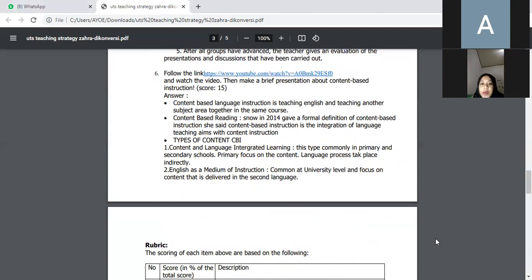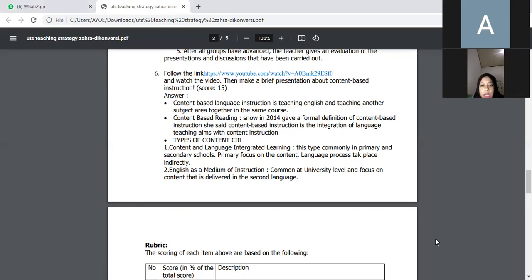The answer: A. Content-based language instruction is teaching English and teaching another subject area together in the same course. B. Content-based reading, Snow in 2014 gave a formal definition of content-based instruction. She said content-based instruction is the integration of language teaching aims with content instruction. C. Types of content CBI.